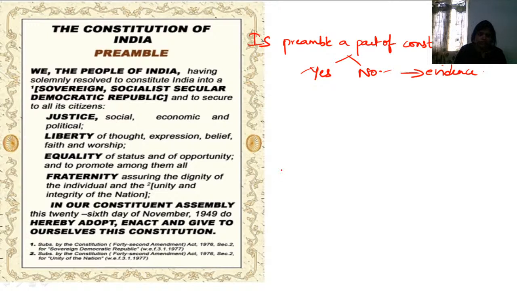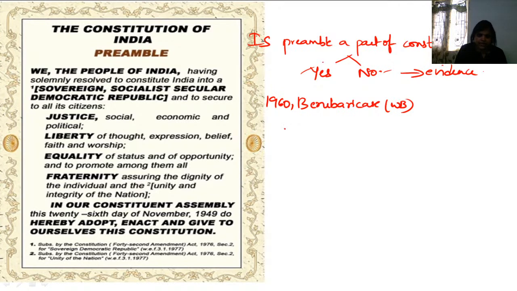So let's start. This debate, whether it is a part of the Constitution or not, started in the year 1960 with the Berubari case.